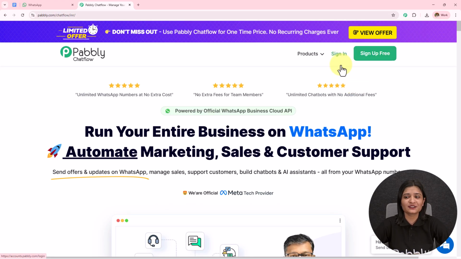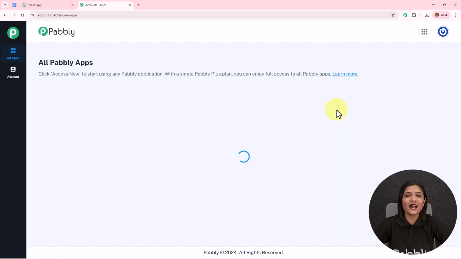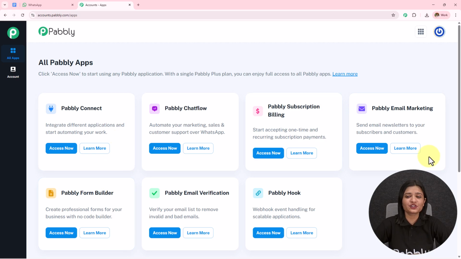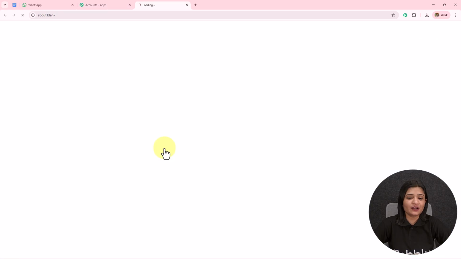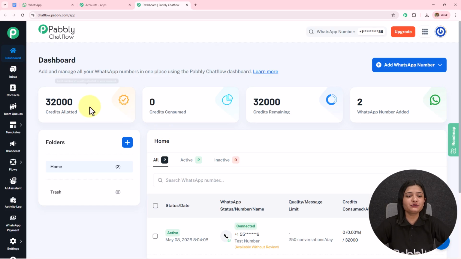Here, as I'm an existing user, I'll click on this sign in, and here the all Pabbly apps page has appeared which is showing me all the Pabbly applications. I have to open this Pabbly Chat Flow, access now, and then I will land on the app dashboard of Pabbly Chat Flow. Here I've landed on this dashboard.